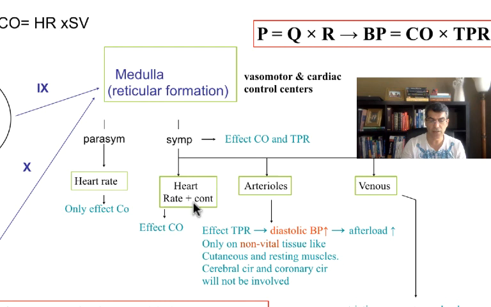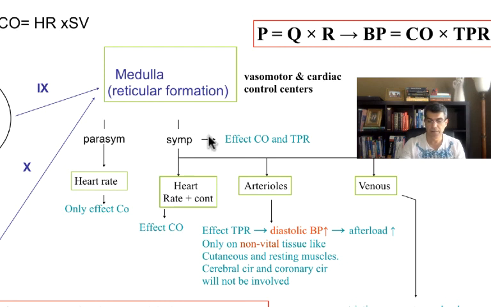And if your heart doesn't contract stronger, your stroke volume is going to go down. When the stroke volume goes down, cardiac output goes down. When cardiac output goes down, then blood pressure is going to go down. Sympathetic also is going to go to arterial. Remember, sympathetic is going to go to arterial and it's going to close your arterial. If sympathetic is going to slow down, that means your arterial is going to open up. If arterial opens up, that means your resistance is going to go down. When resistance goes down, the blood pressure is going to go down.